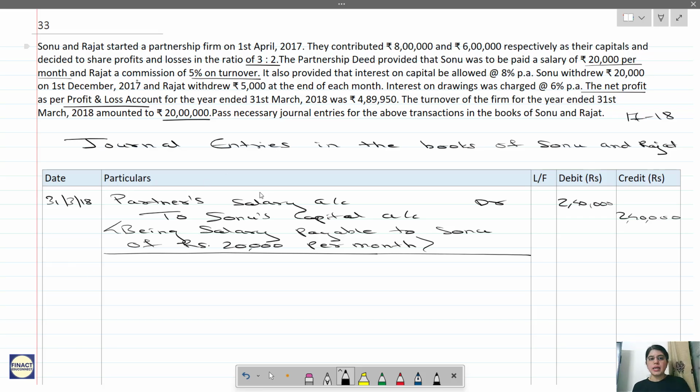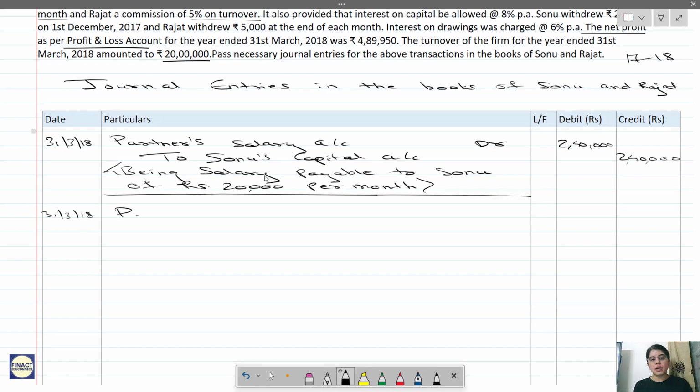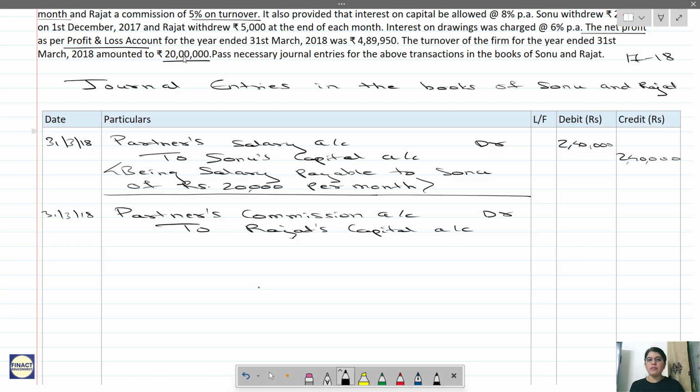Next, what is the second? Rajat's commission. So let us give commission to Rajat. So 31st March 18. What is it? Rajat's commission. So partner's commission account debit. We have to give commission to whom? To Rajat. So to Rajat's capital account. And how much will that be? See, 5% of 20 lakhs. Correct? 5% of 20 lakhs. So that comes to 1 lakh.